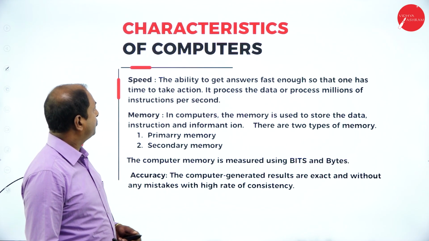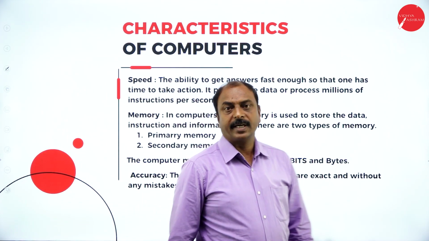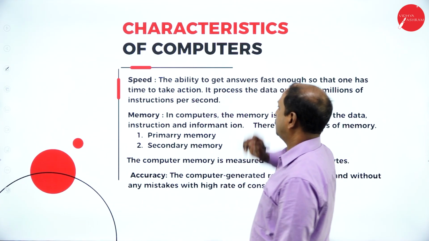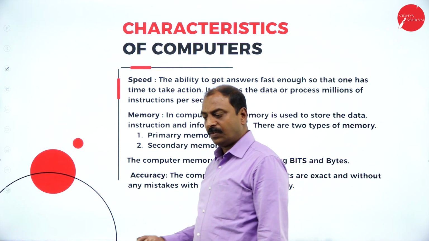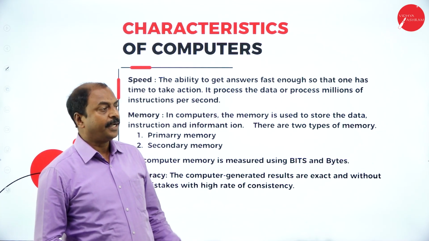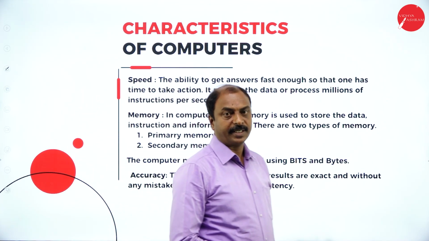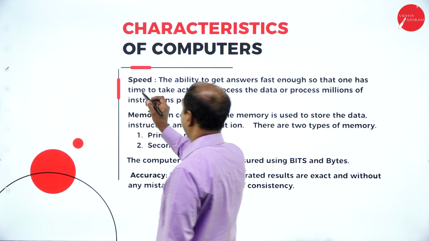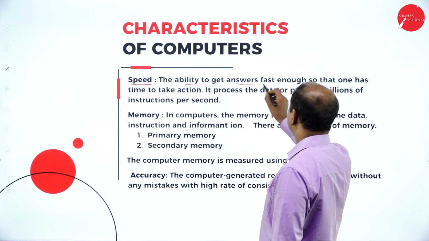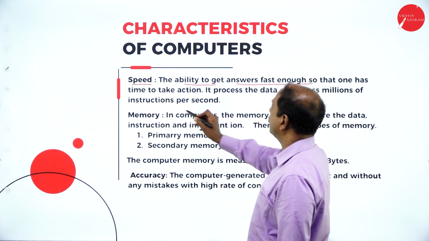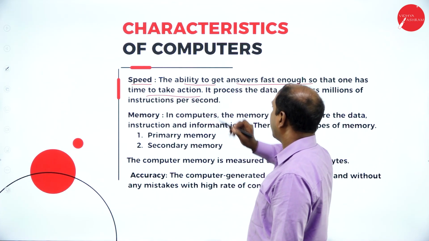Now let us see what are the characteristics of a computer system. We are using computers nowadays because of the following characteristics. The first one is speed. What is speed? It is the ability to get answers fast enough so that one has time to take action.